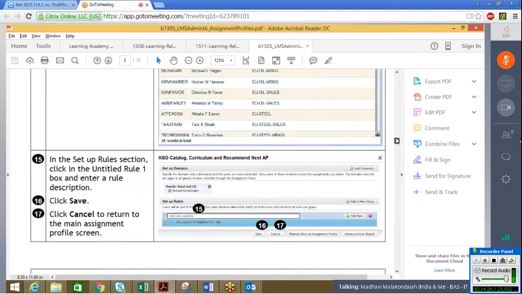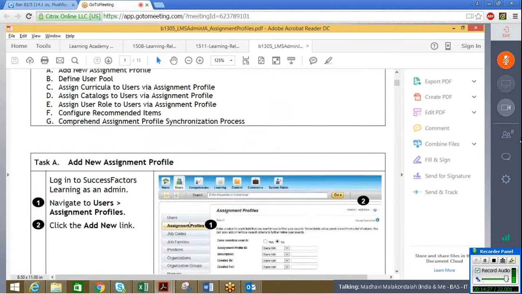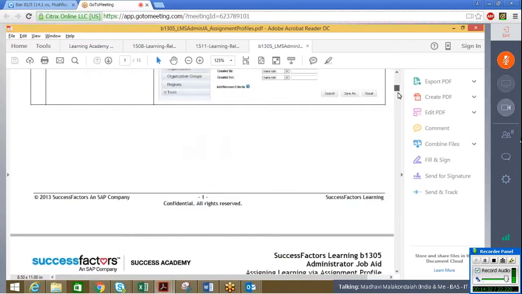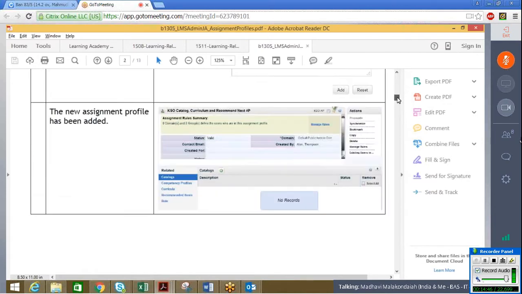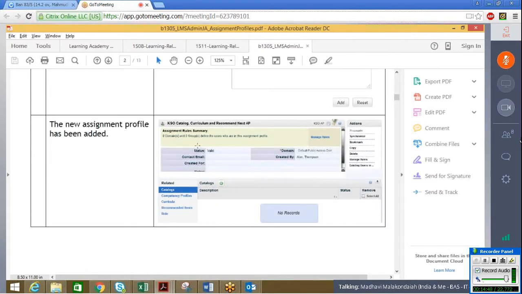What we did, we navigated to users, we selected assignment profile, we selected add new, and we are creating a new assignment profile. So we will have a new assignment profile ID, and then our attributes, whatever current domain we are working with. We will get the ID, description, domain, give your details, email ID, and we will add the assignment profile. Once you are done with that, automatically it is entered into the screen.